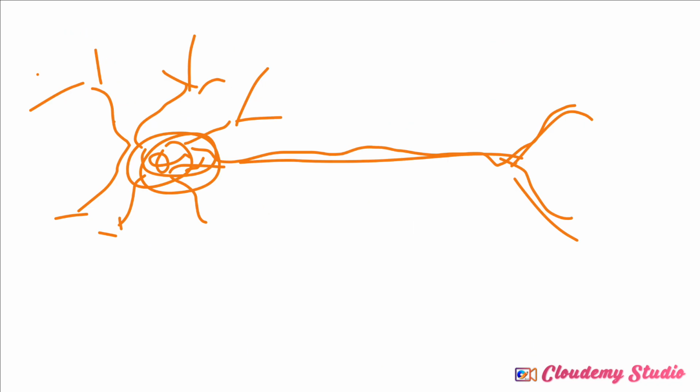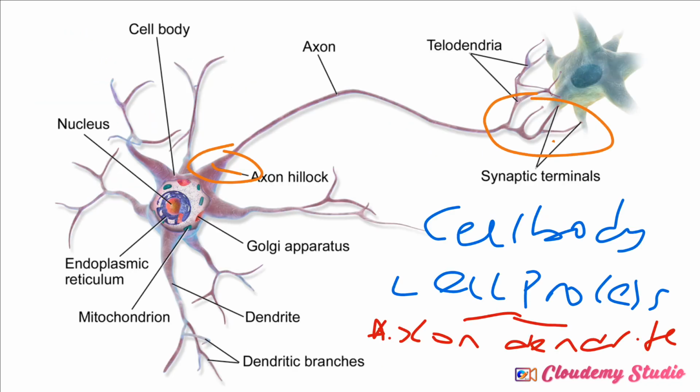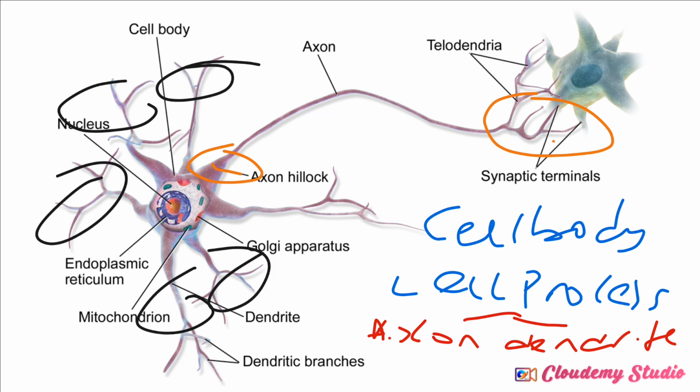What about multipolar neurons? The most common is the multipolar neuron. An example of multipolar neurons is the one that I showed you in this space. This is a multipolar neuron. We have numerous dendrites and only one axon. Axon can only be one, except you're having nerve fiber. Nerve fiber is a bundle of axons. We'll be talking about that later. About 99% of neurons are multipolar neurons, and they are found in different parts of the body.